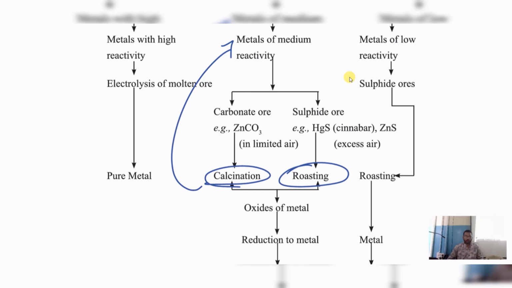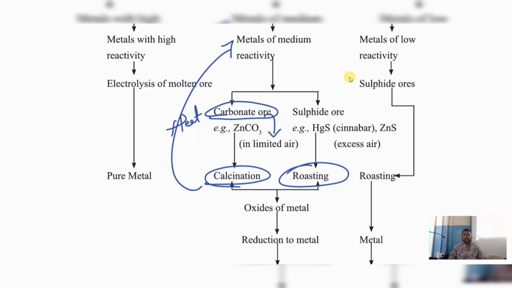Children, remember, if we are going to heat carbonate ore in limited air, understood? Any word that ends with carbonate, like zinc carbonate, iron carbonate, aluminum carbonate, is called a carbonate ore.